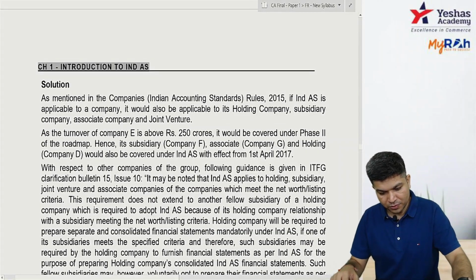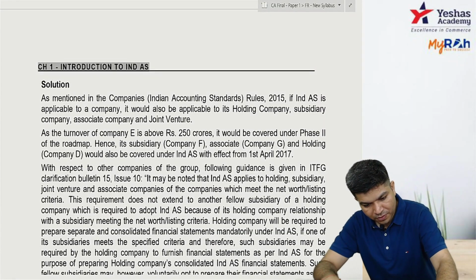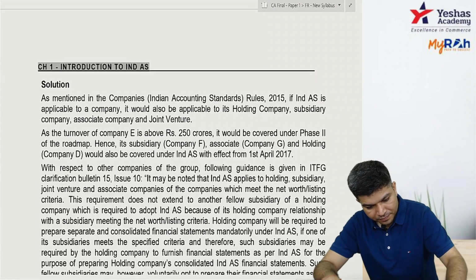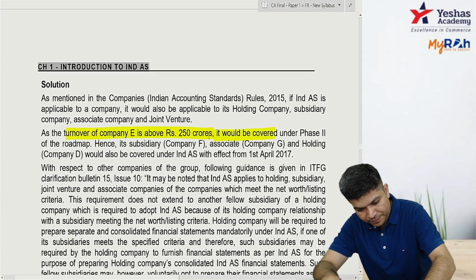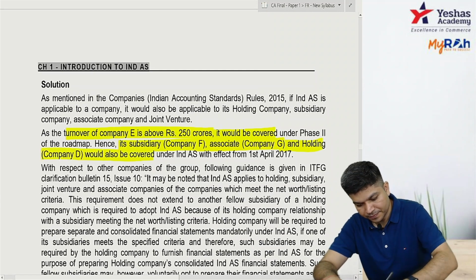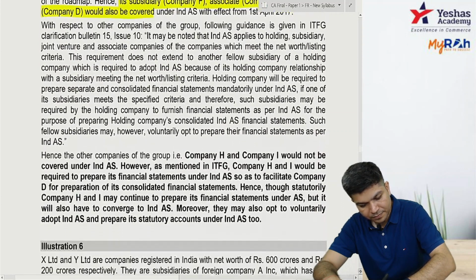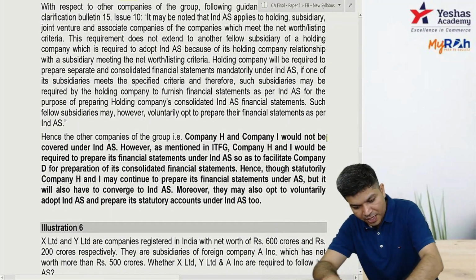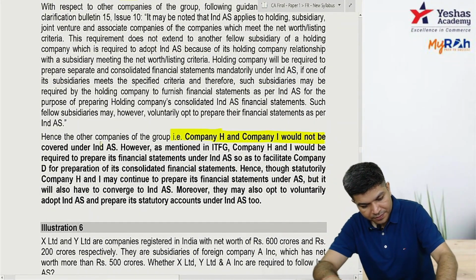Let's check the solution. Net worth of company E is 250 crore or more. It's covered. Its subsidiary F, its associate G, and holding D would also be covered. H and I would not be covered.